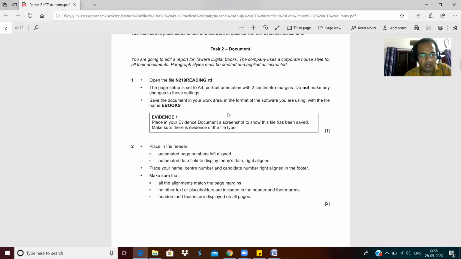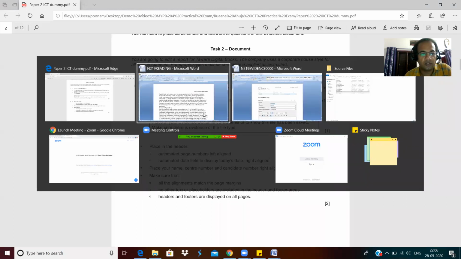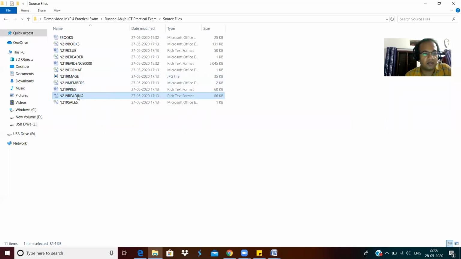Save the document in your work area in the format of the software you are using with the file name ebooks. So now this file I have saved with the name ebooks. You can see that this ebooks is a Microsoft Word document.